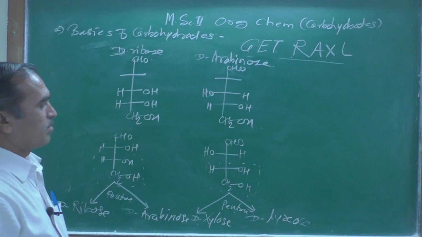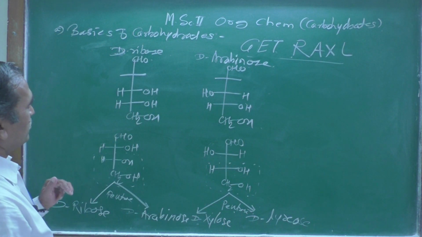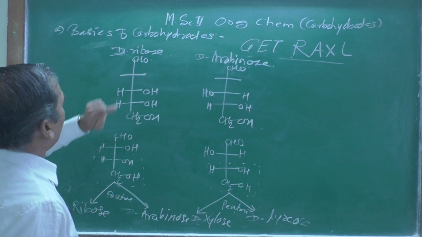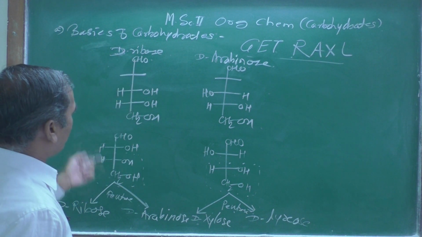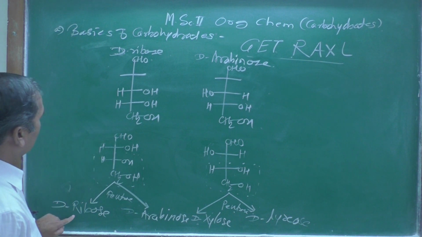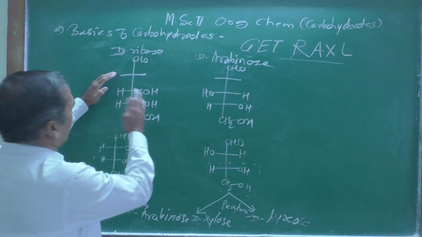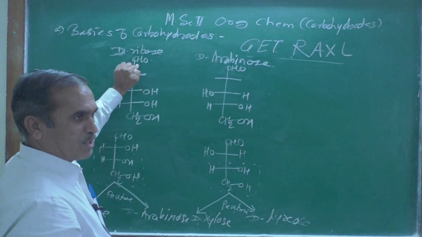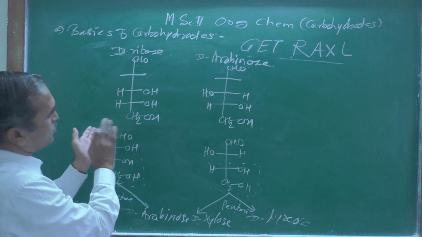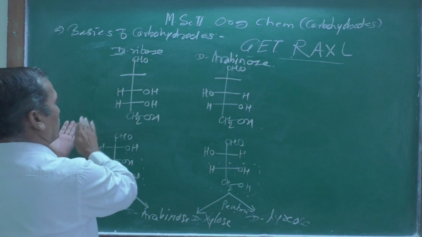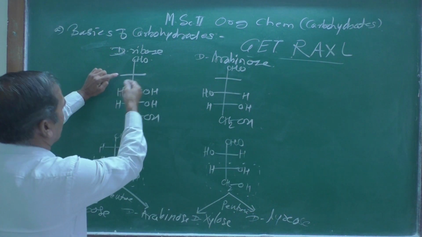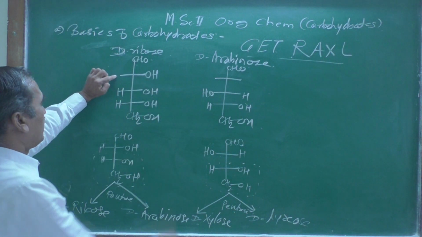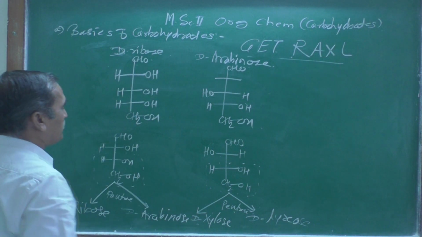Okay, you understood up till now. Now, structure of D-ribose. After the cyanohydrin formation, the hydroxyl group is going to appear on either this side or that side, but here, remember, you put OH on the right hand side and hydrogen on the left hand side.